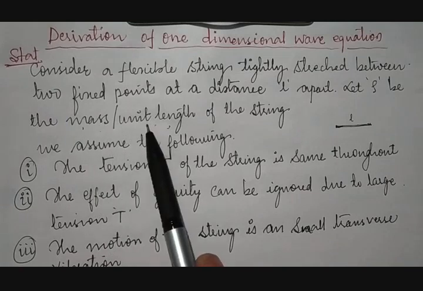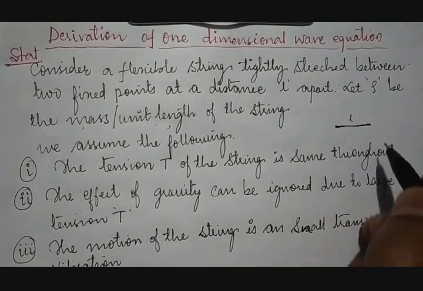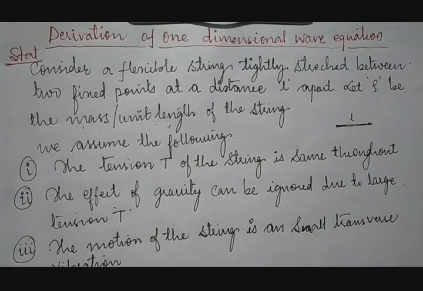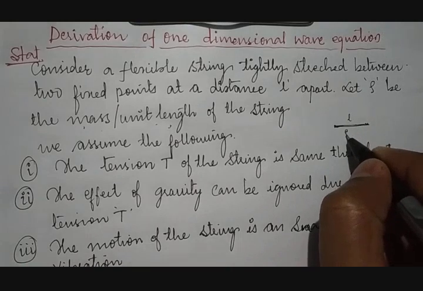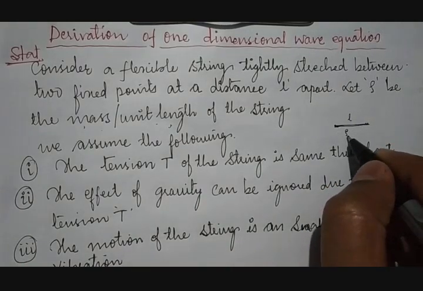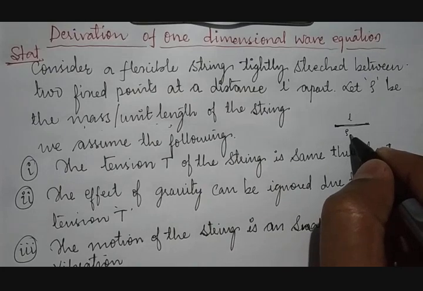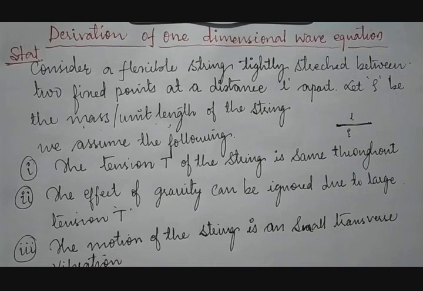Therefore mass per unit length of the string is dependent on the thickness of the string as well as the length of the string. Therefore that will be taken as rho, and the distance comes along with L, and rho will be the mass per unit length with respect to L.